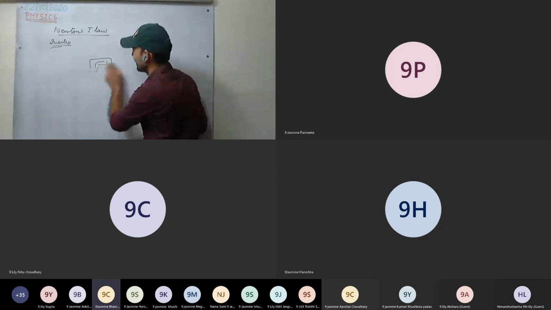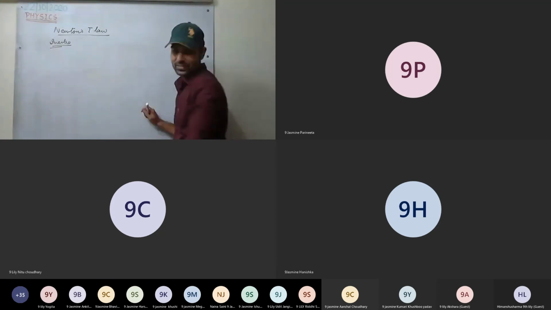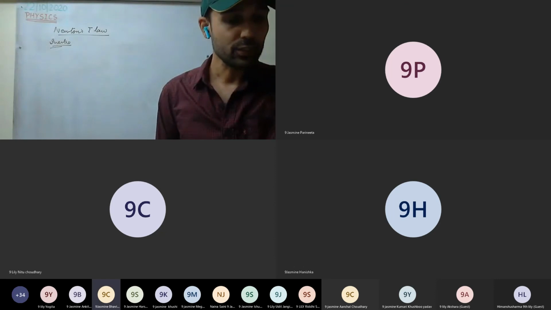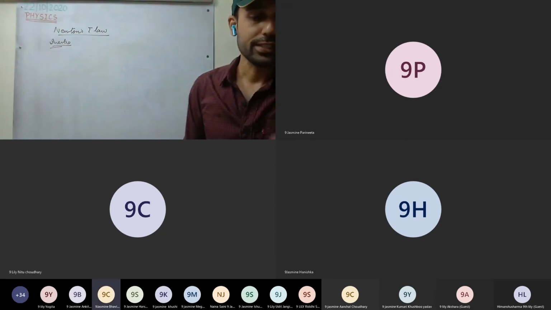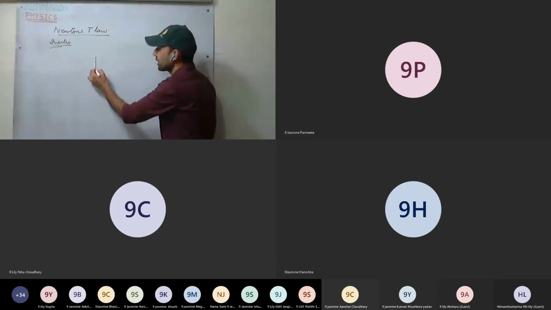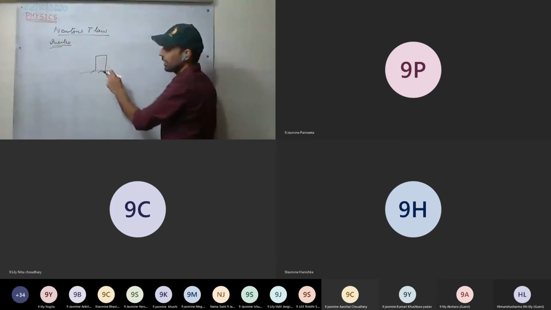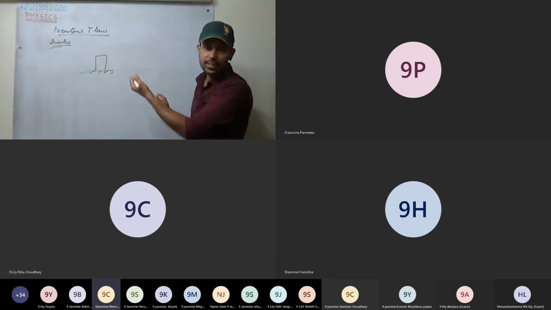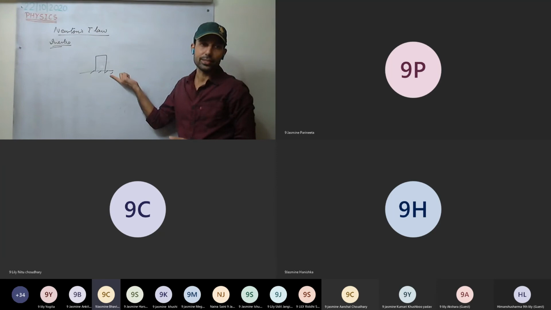Similarly, the body has inertia. So what is the property? The property of an object by virtue of which the body tends to retain its state. If it is at rest, it will always remain at rest. It wants to retain the state. That tendency of the body is called inertia.